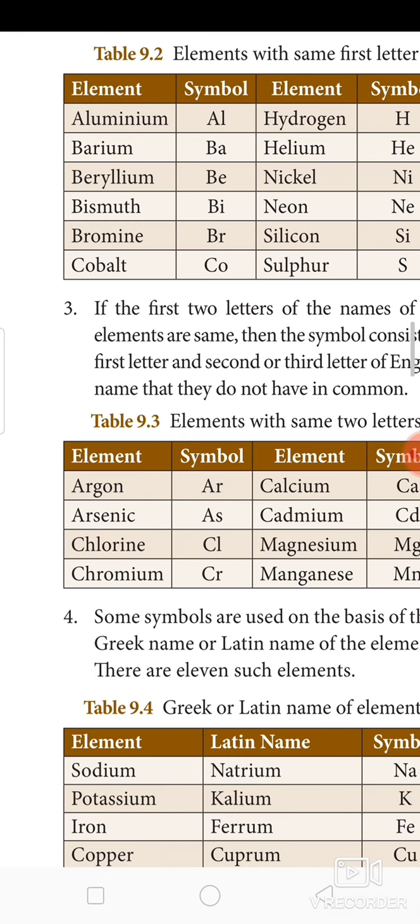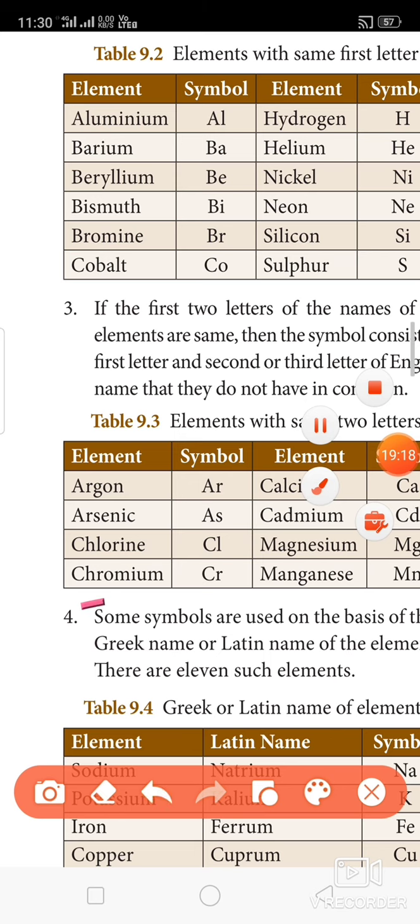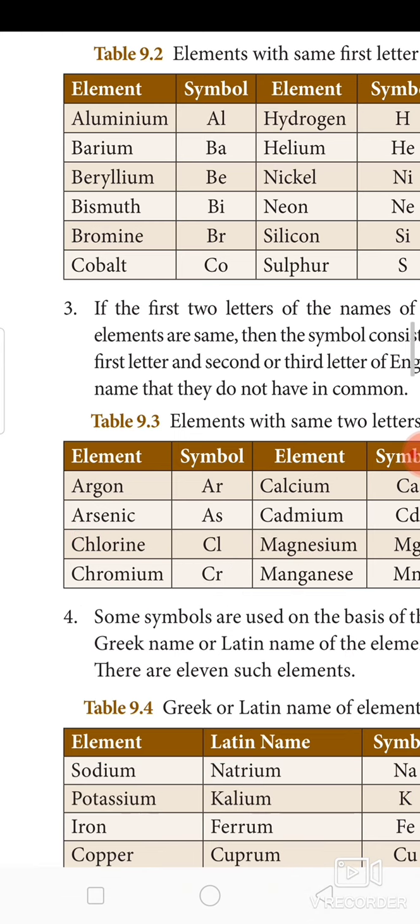Okay. See this, chlorine and chromium. CH. Yes. Chlorine and chromium, both CH. So to avoid confusion, Cl, Cr. So Cl, Cr is the symbol for chlorine and chromium respectively. Similarly, calcium and cadmium, Ca are the starting letters. So to avoid confusion, Ca and Cd for calcium and cadmium. Similarly, magnesium and manganese, Ma are the first two letters. So to avoid confusion, Mg and Mn, first and third letter, Mg, Mn.